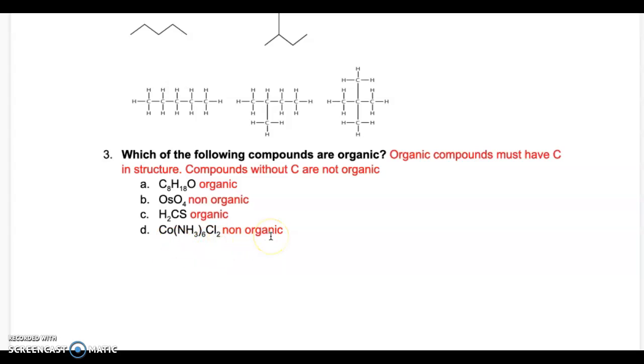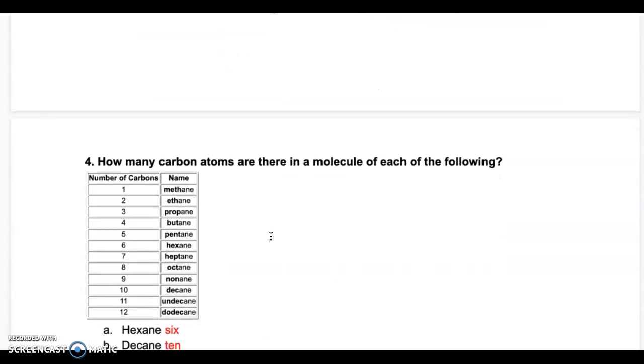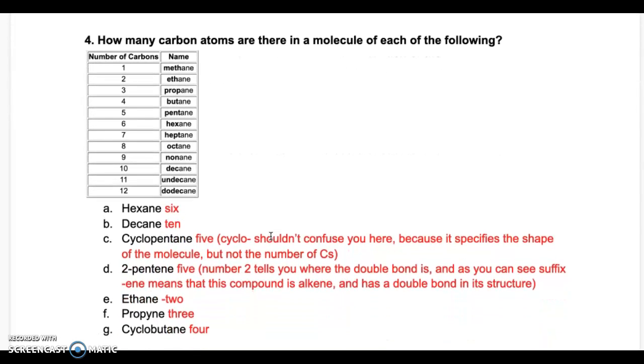So therefore, this compound is non-organic. Okay. So we'll concentrate on the most important, most basic naming of all of the alkanes, alkynes, and alkenes. The simple structure, carbons today, and then we'll proceed to the more complicated. That's why there's going to be part 2. For this type of question, how many carbon atoms are there in the molecule of each of the following?